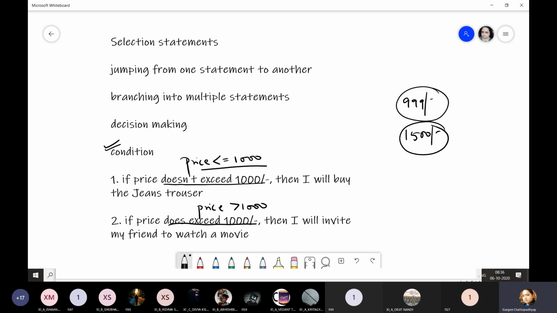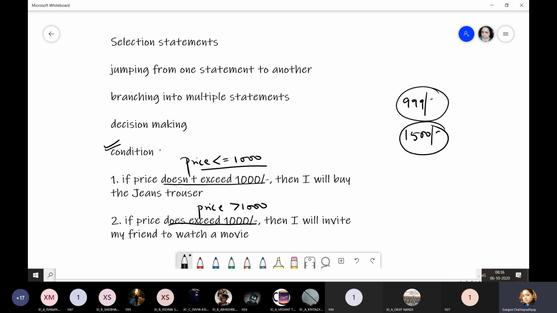So depending upon the condition, now you don't know what the condition will actually be. It will all depend upon the situation. When you go to the store, only on seeing the price tag can you decide. You will decide only after seeing the price tag.